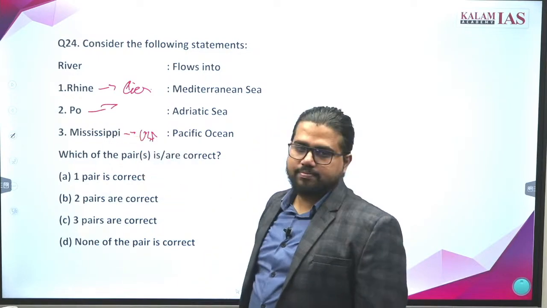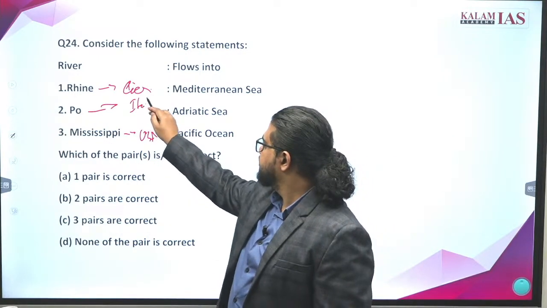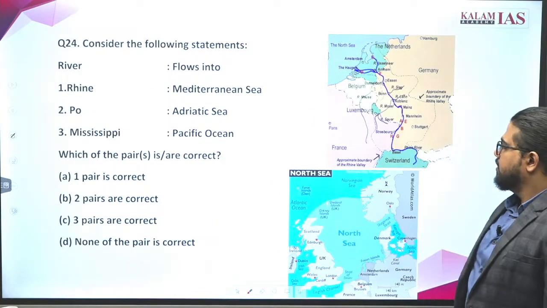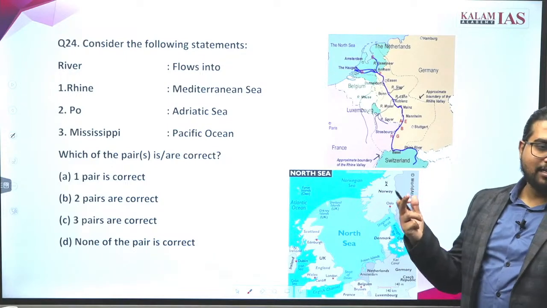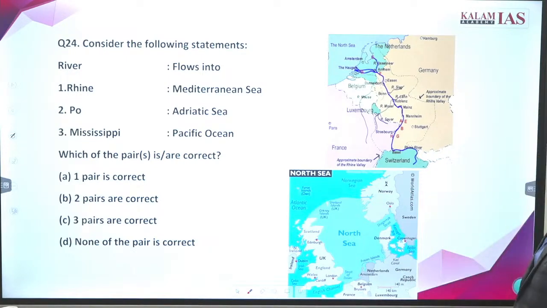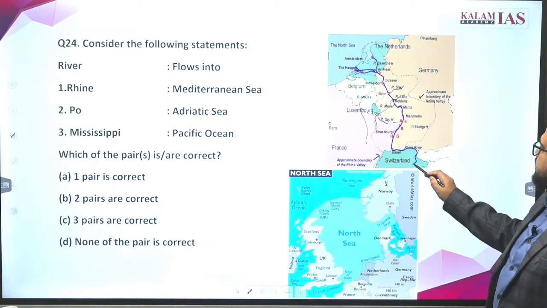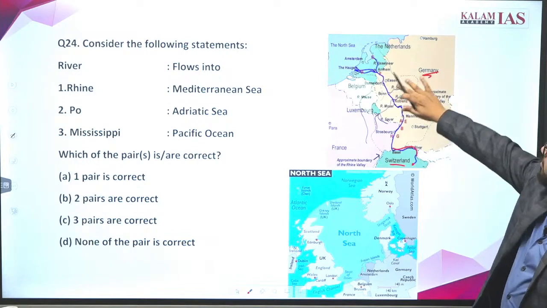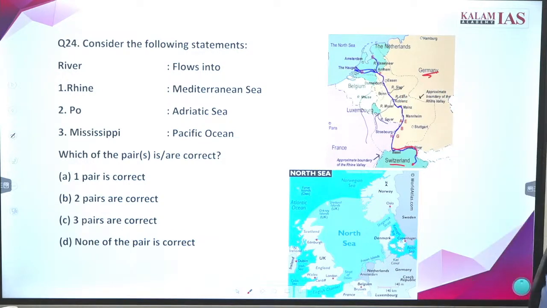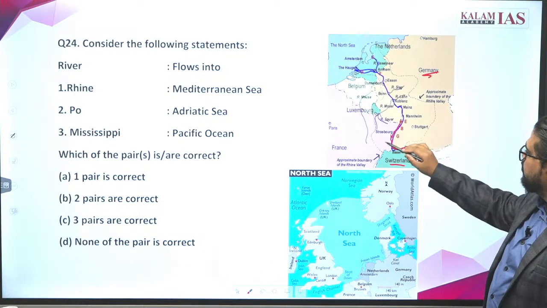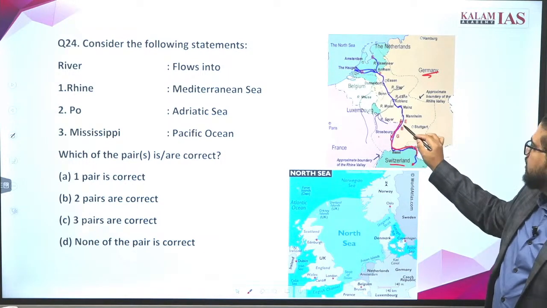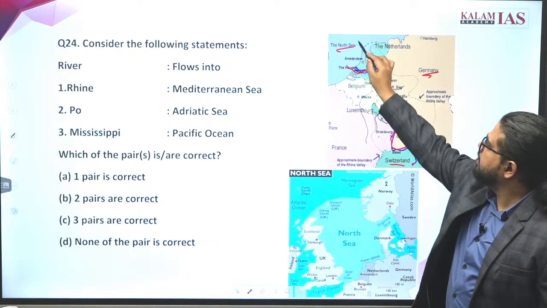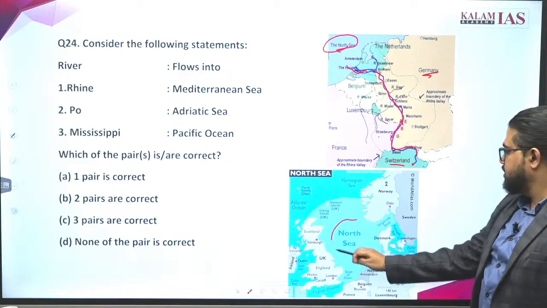The Po River is in Italy. Which one is correct? This is a graphical question: all important seas and all important rivers in news you should be aware of. So this is the Rhine River, it starts from Switzerland. Then it mainly, this is Germany, which color is it? Orange color. So mainly it passes through the boundary of Germany and France, then moves through Germany, passes through the Netherlands and reaches the North Sea. This is the North Sea.